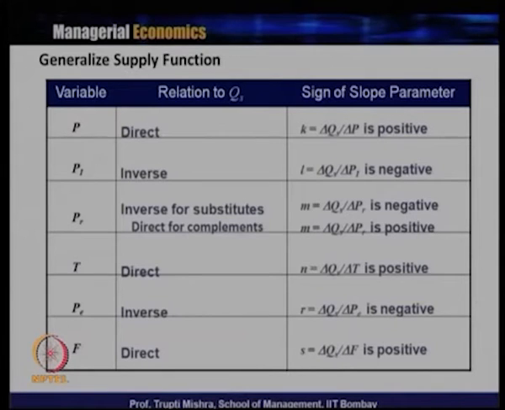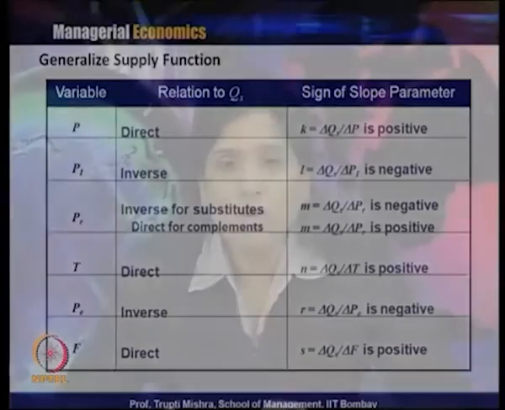In the first case the slope parameter is negative. In the second case the slope parameter is positive. Now, technological advances: the relationship is direct to quantity supplied. The more technological advances, the more quantity supplied.